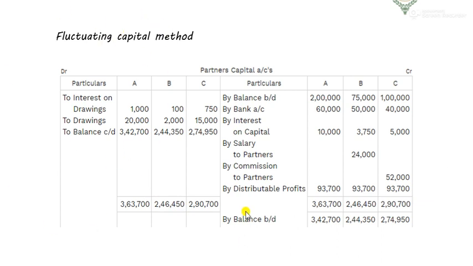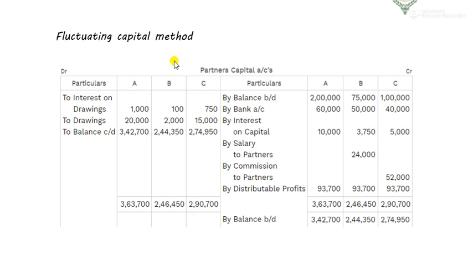Now we just have to judge what are the items that increase the capital and what are the items that decrease the capital. So one by one I'll explain it to you. From here also we can see some items, such as, look at this, what is this? By balance b/d. So this is a credit account, right?